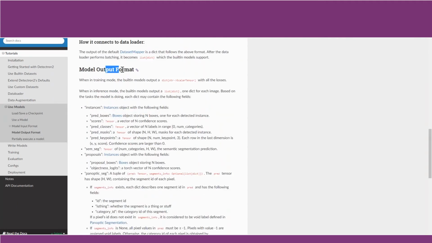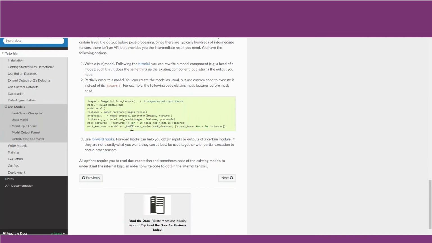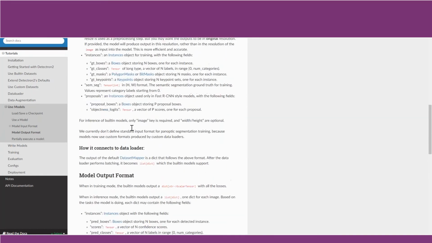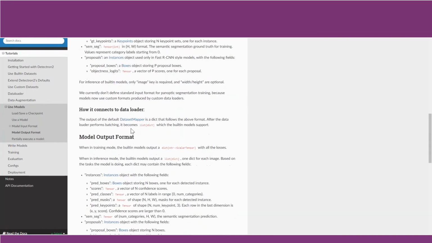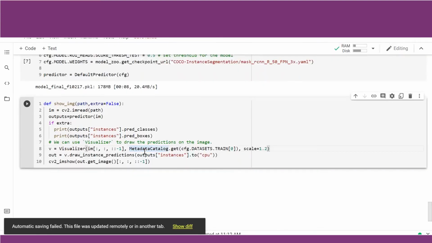So how do you get the output? All the codes are suggested here in the official documentation of Detectron. So we have just picked up from the official tutorial or the documentation of Detectron, learned from it, and we are applying it here. The official documentation of any framework which has been developed needs to be read thoroughly.